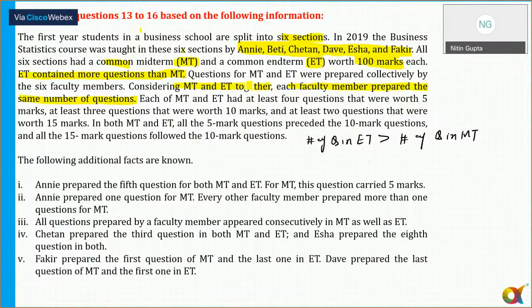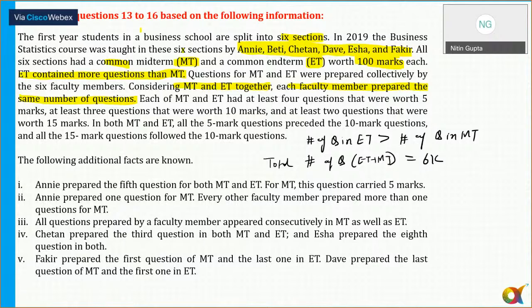So the total number of questions has to be a multiple of 6, yes or no? Because there are 6 faculty members, all of them have prepared the same number of questions. So the number of questions has to be a multiple of 6. Is that clear to all of you? The total number of questions has to be a multiple of 6, because there are 6 faculty members here and everyone is preparing the same number of questions.